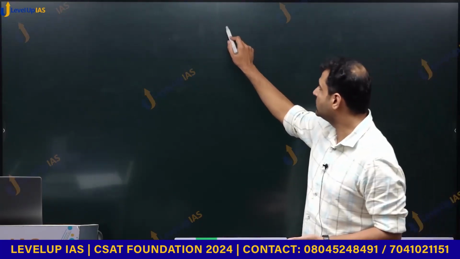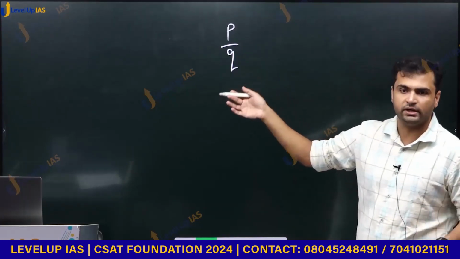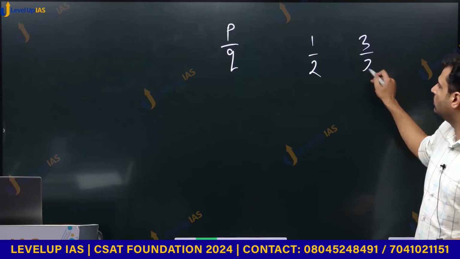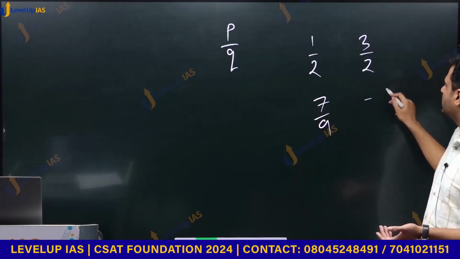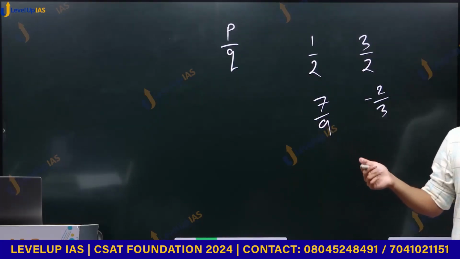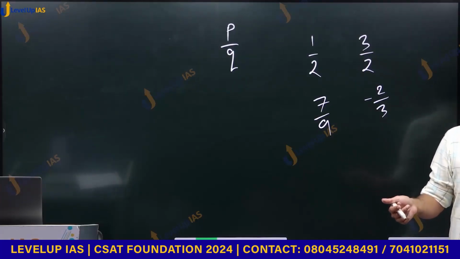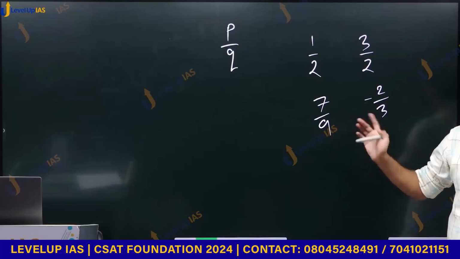What are rational numbers? Numbers of the form p by q, where p and q both are integers, like 1 by 2, 3 by 2, 7 by 9. These are not integers. Or minus 2 by 3. These are not integers, but these are rational numbers. They can be represented as a ratio of two integers. This is what we call rational numbers.